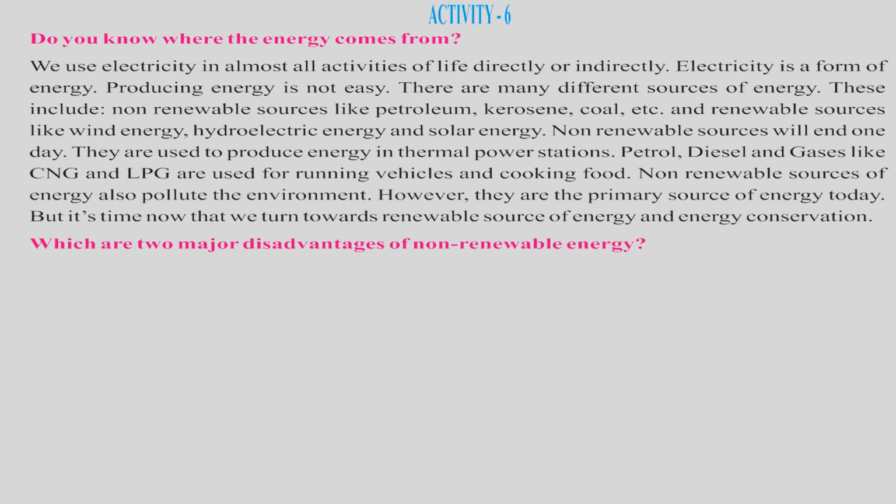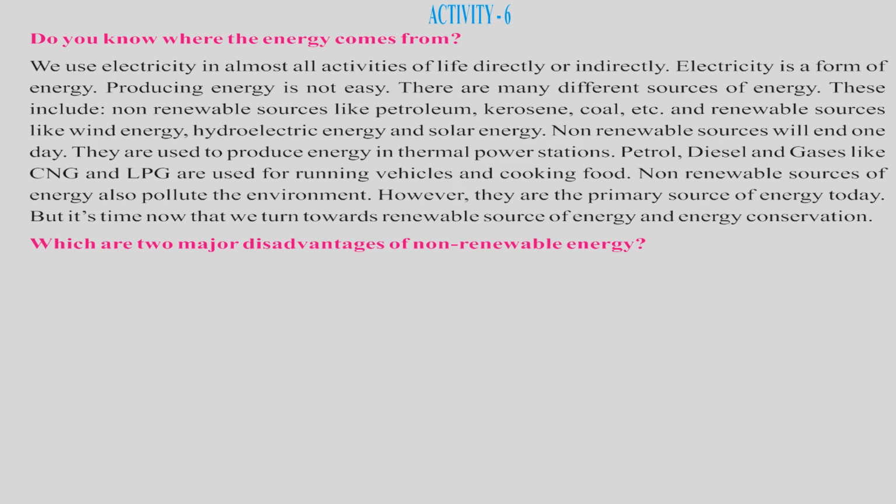Non-renewable sources will end one day. That means if you are using petroleum, kerosene, coal, children, they are not going to come again and again; they will come to an end. But when you are using renewable energy, nowadays if you stand on your terrace, you can see many people using solar roofs. Why are solar roofs used? Because that is a renewable thing. Every day the sun is going to come, it is not going to come to an end, children.